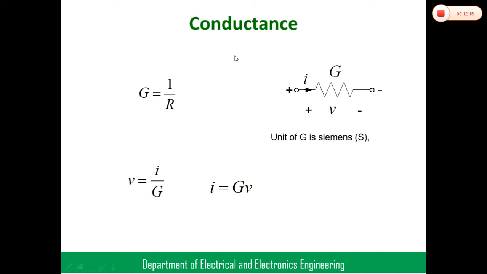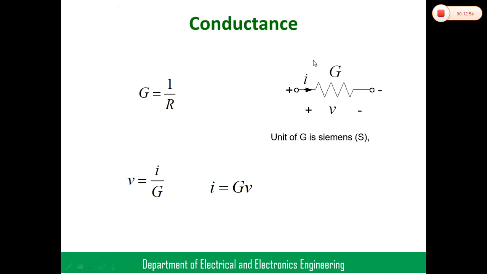Coming to conductance, what is meant by conductance? This is very important. Conductance is the reciprocal of resistance. The reciprocal of resistance is called conductance, that is G. The representation for conductance is like this, and the symbol is G, okay? The voltage across the conductance is V, the current passing through the conductance is I. Here I also mentioned the unit for conductance, that is Siemens.